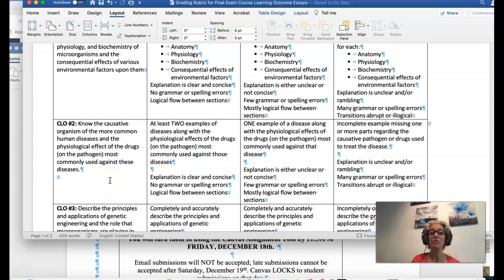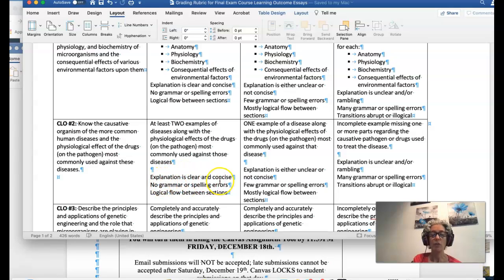So, to be exceptional in your answer, you would need to meet these criteria. At least 2 examples of the diseases, and with those 2 diseases, the effects of the drugs that are the most commonly used. There's almost always more than one drug used, and what the effects of those drugs are on the pathogen. Why is that medication effective against the pathogen? Not how it affects the host. And that your explanation is clear and concise. It fits that 1-page criteria.